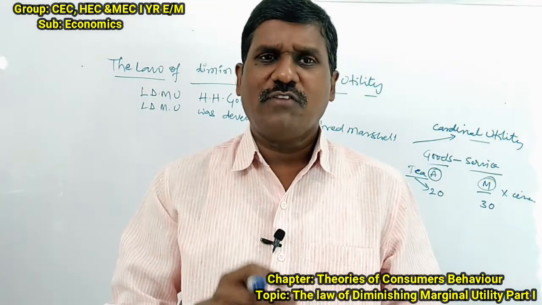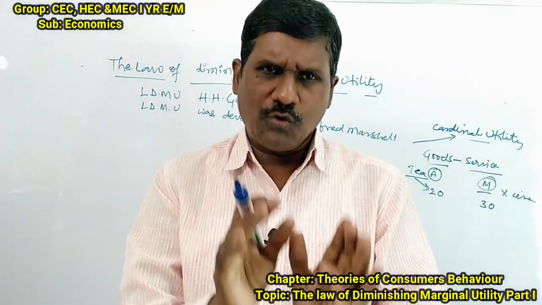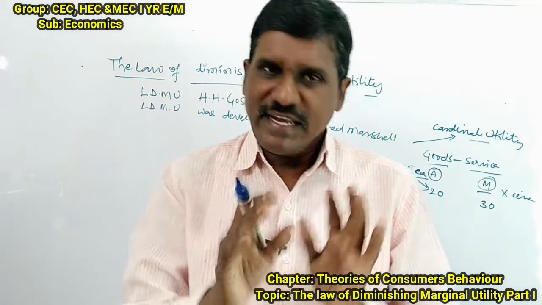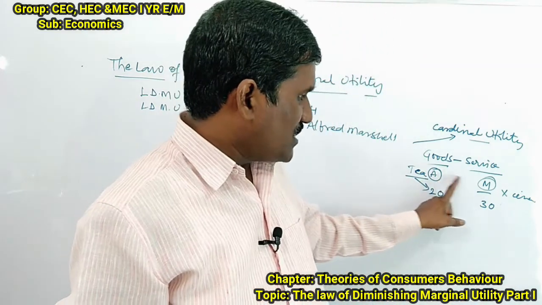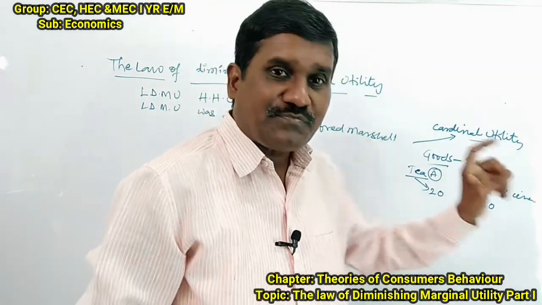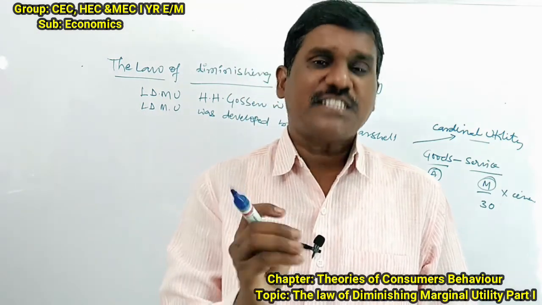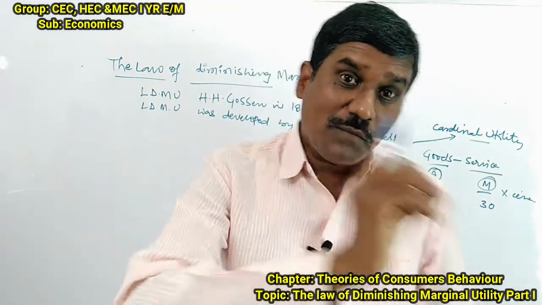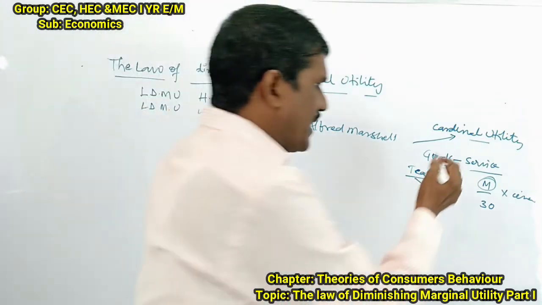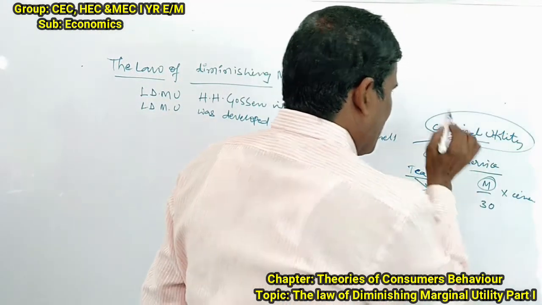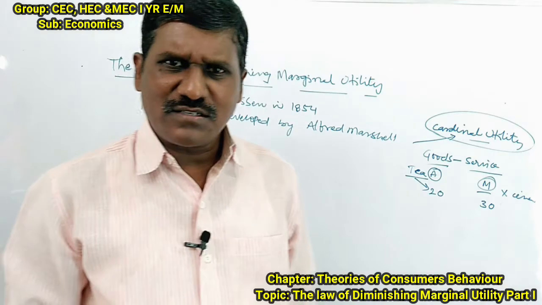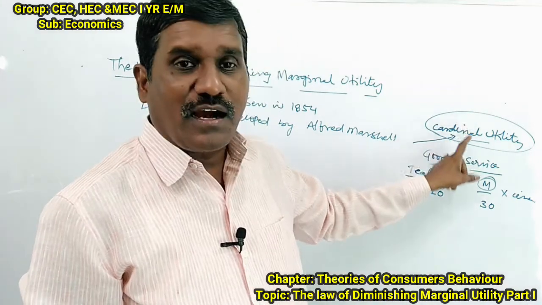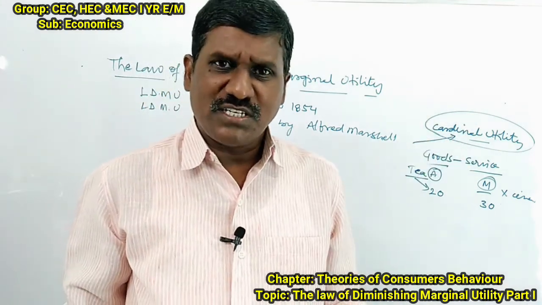But according to Alfred Marshall, let us assume that the satisfaction we derive from goods and services can be measured in terms of numericals. Numerical values are called cardinal. The numerical satisfaction is called cardinal. Okay, so it is a psychological fact.